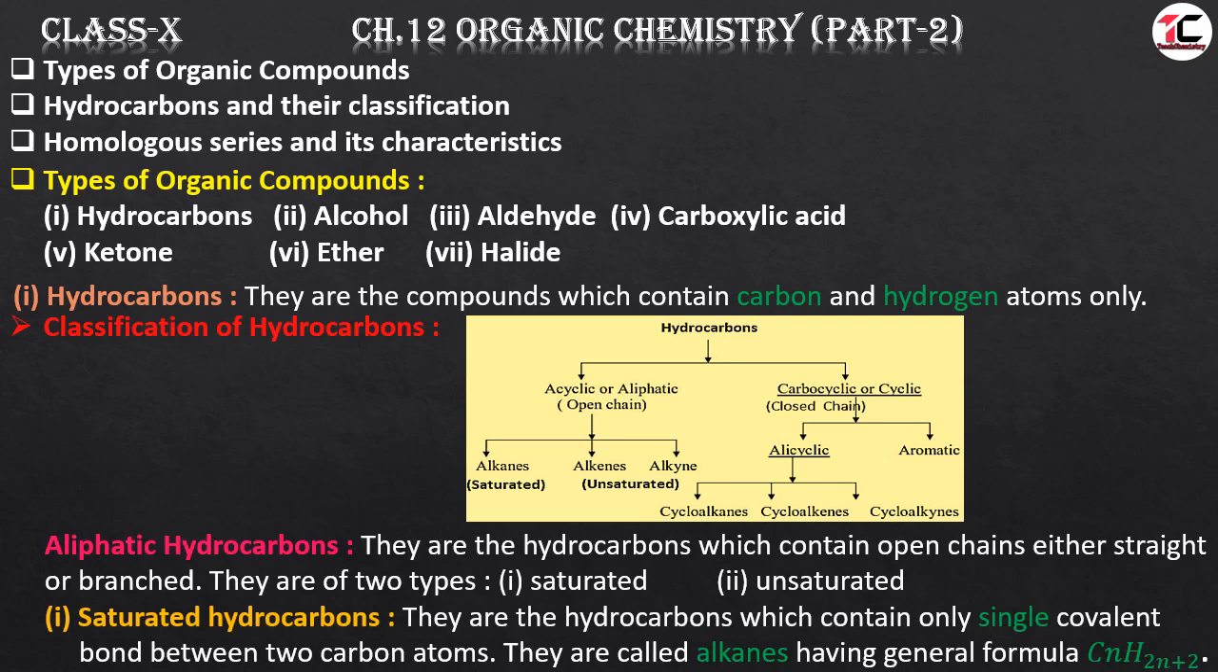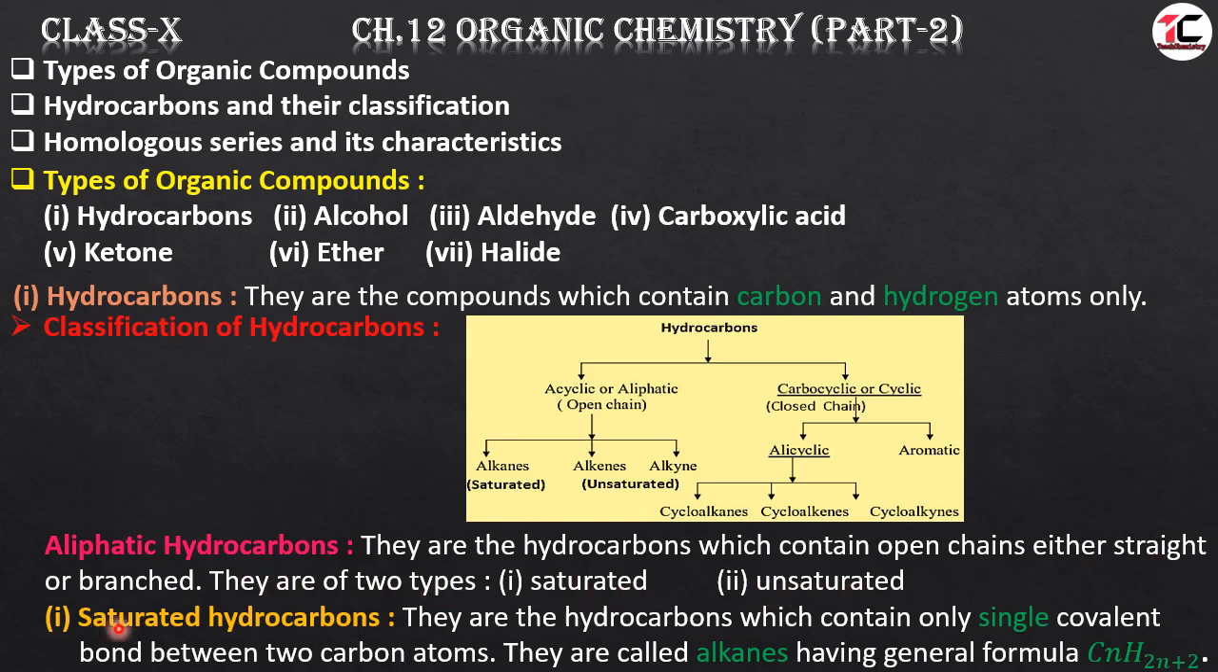What are aliphatic hydrocarbons? Initially these hydrocarbons were obtained from the fats of animals. That's why they are called aliphatic hydrocarbons. They are the hydrocarbons which contain an open chain, either straight or branched. They are of two types, saturated and unsaturated.